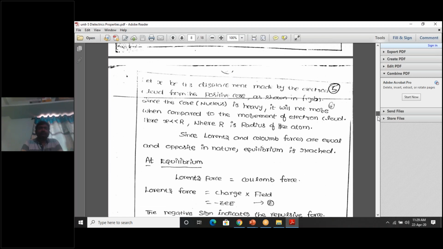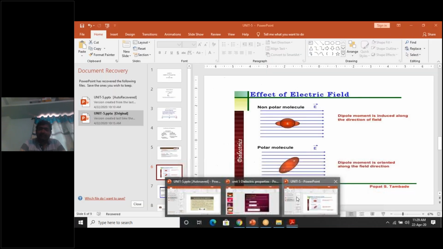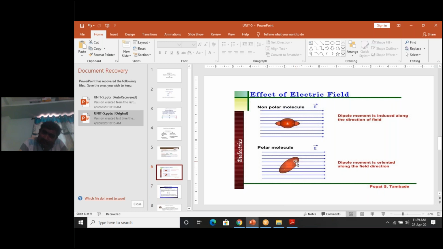Here let us consider the situation at equilibrium. At equilibrium, the attractive force is equal to the repulsive force. Here I have shown an electric dipole, a plus charge and a minus charge separated by some constant distance, which means that at this particular distance the attractive force, which brings the plus and minus charge together, and the repulsive force, which separates the charges, got balanced. So at a particular distance, the Lorentz force and Coulomb force balance each other.